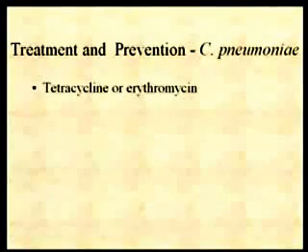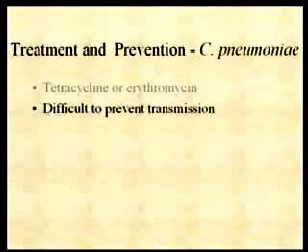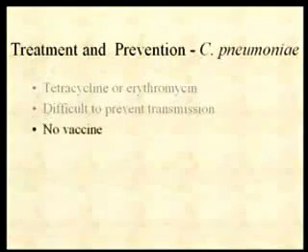Treatment is the same, tetracycline and erythromycin. Sulfonamides don't work with this organism either. Sulfonamides only work with C. trachomatis. And obviously it's difficult to prevent transmission and try to prevent this disease, since most people are asymptomatic or have very mild symptoms, and they're still infectious. This disease spreads. It's not possible to contain this disease at all. And no vaccine has been developed. Okay. Any questions about chlamydia?